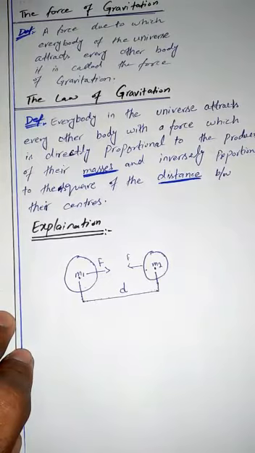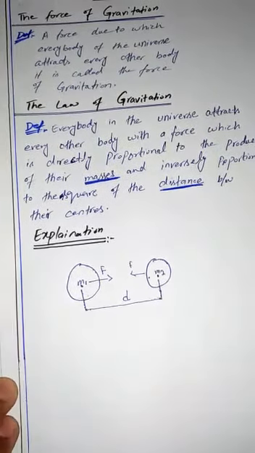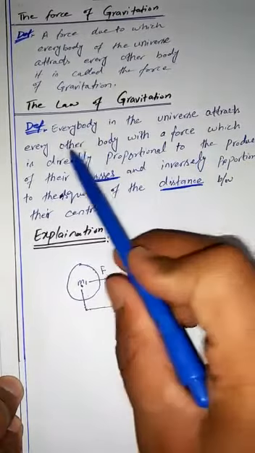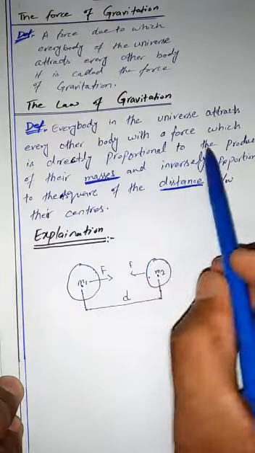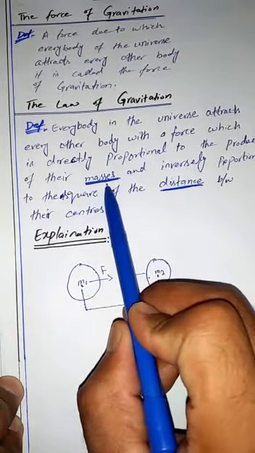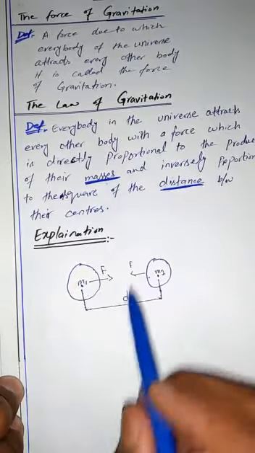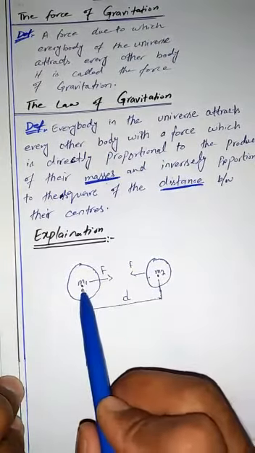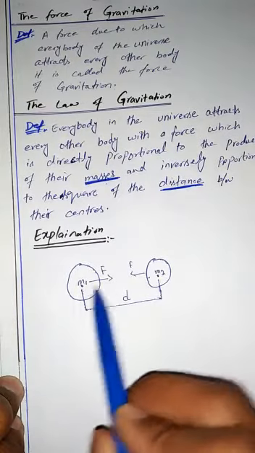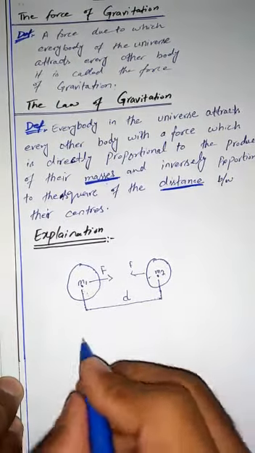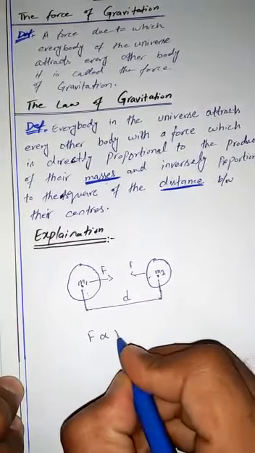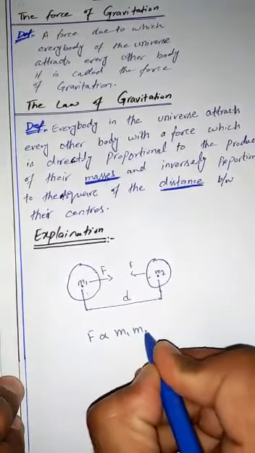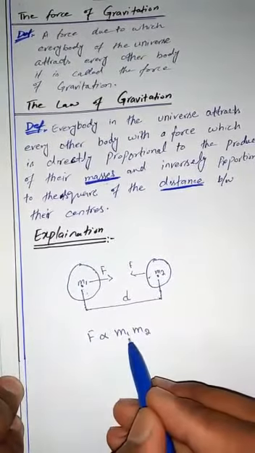By definition, we can solve it. By definition, every body in the universe attracts each other with a force which is directly proportional to the product of their masses. That means the law of gravitation says that the force is directly proportional to the product of their masses. Then we can write the relation like this: F is directly proportional to m1 m2.